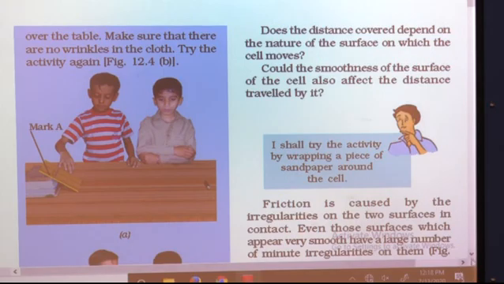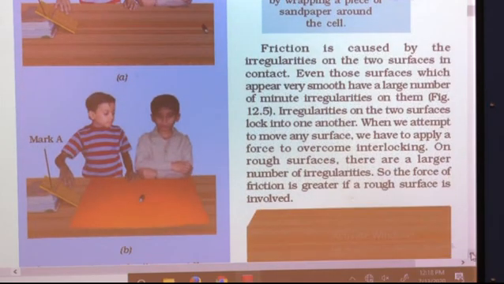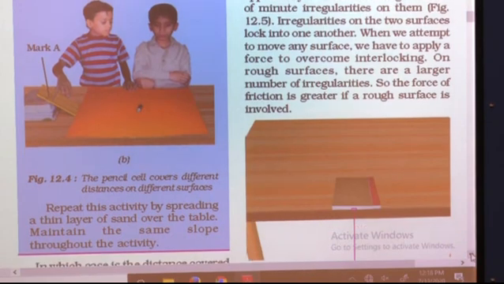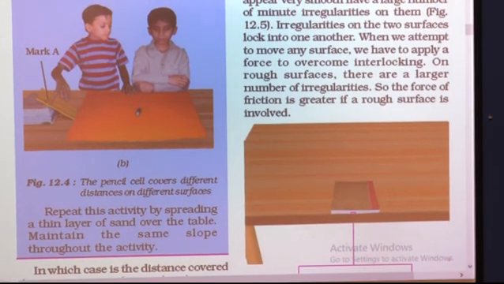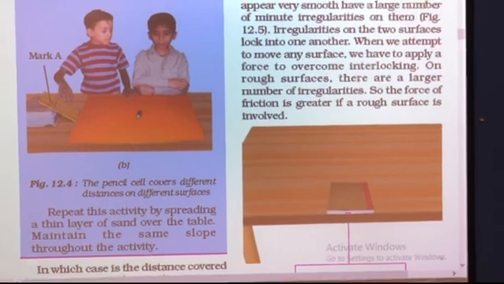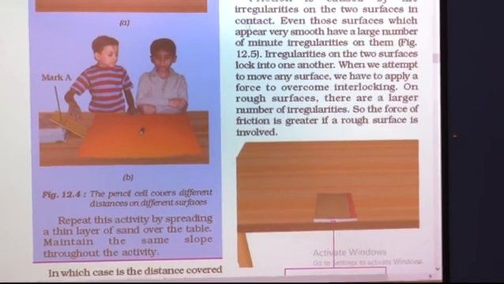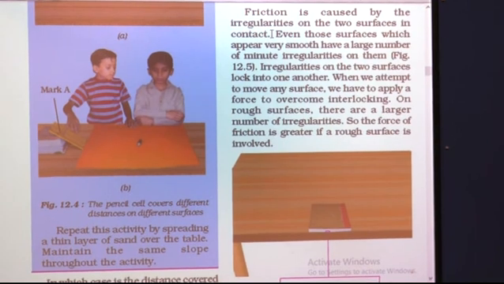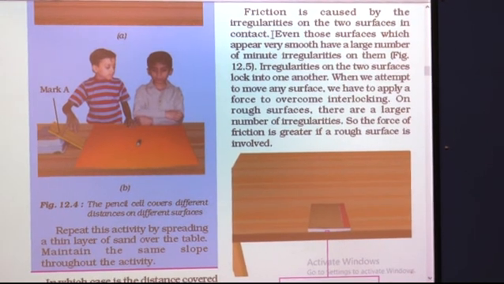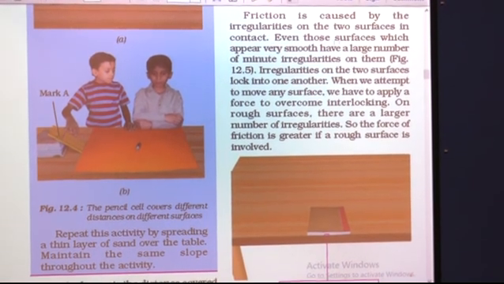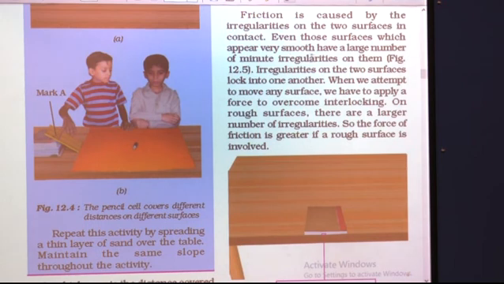Okay, so friction is caused by irregularities on the two surfaces. When we say that the surface is rough, it means there are more irregularities. When two surfaces come in contact, if they are rough surfaces, then there are more irregularities, and if they are smooth surfaces, then there are fewer irregularities. Even those surfaces which appear very smooth have a large number of minute irregularities on them. Irregularities on the two surfaces lock into one another.